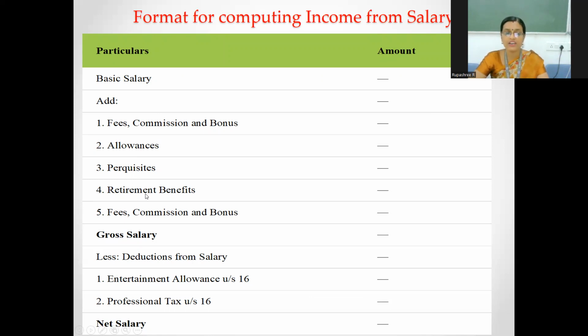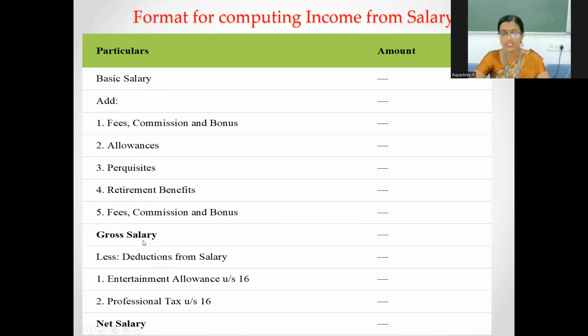Then we have retirement benefits paid by the employer to an employee, like pension, gratuity, etc., and how these are put to tax we will see under retirement benefits. And at last, any fee, commission and bonus that you receive from an employer is fully taxable. When I add all these components, I arrive at a total amount called gross salary.